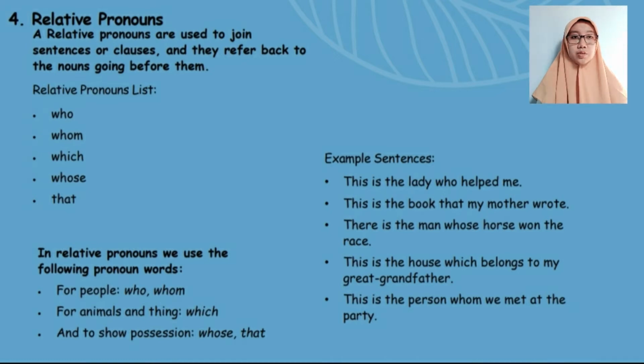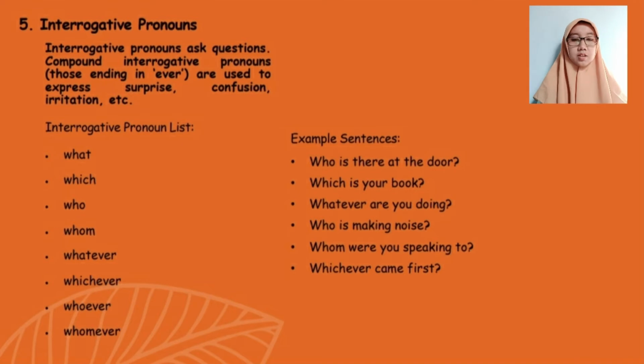In relative pronouns, we use the following words: for people, who, whom; for animals and things, which; and to show possession, whose, and that. And the fifth is interrogative pronouns. Interrogative pronouns ask questions. Compound interrogative pronouns, those ending in ever, are used to express surprise or confusion or irritation or else. Interrogative pronouns have several points: what, which, who, whom, whatever, whichever, whoever, and whomever.